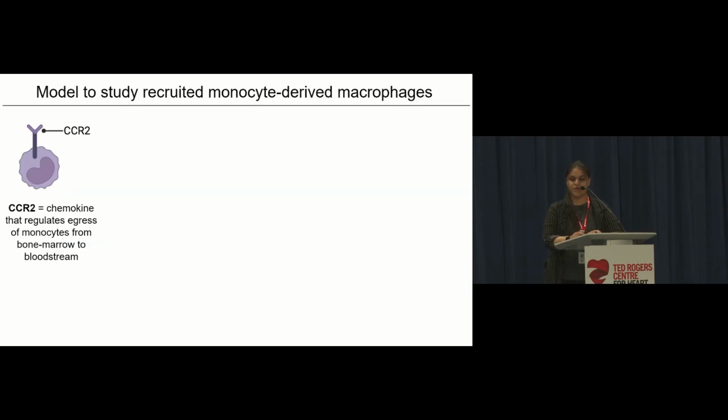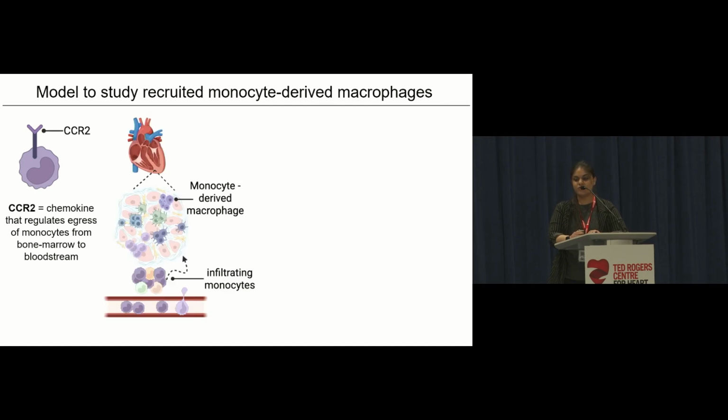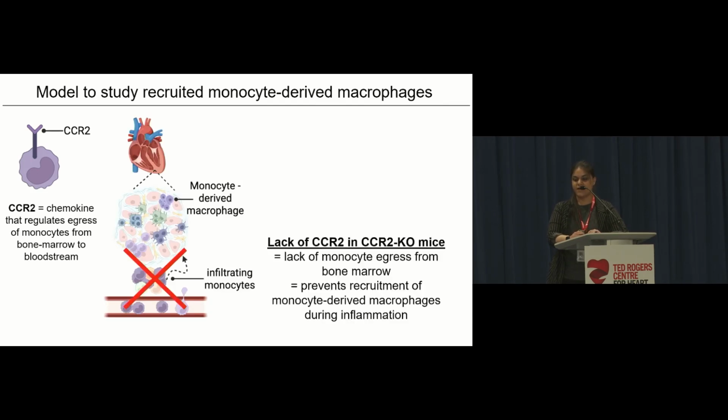And so the model that we use to study monocyte-derived macrophages is based on CCR2, which is the chemokine that regulates egress of monocytes from the bone marrow into the bloodstream. And so when we have CCR2 knockout mice, that prevents egress of monocytes from the bone marrow, and so it prevents the recruitment of these monocyte-derived macrophages to sites of inflammation.